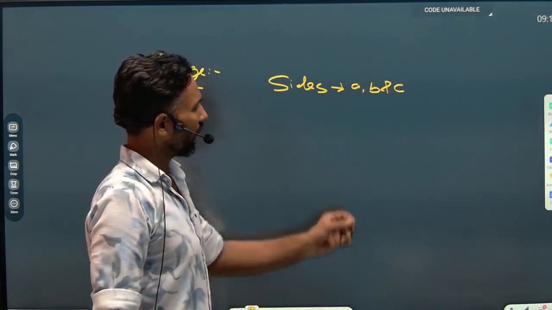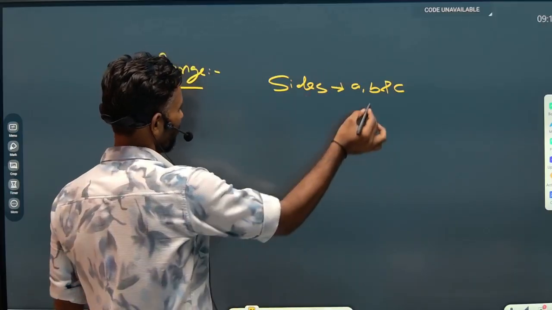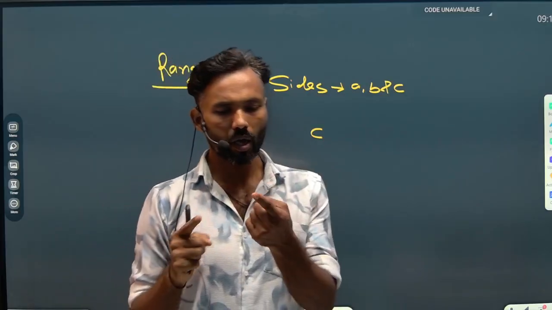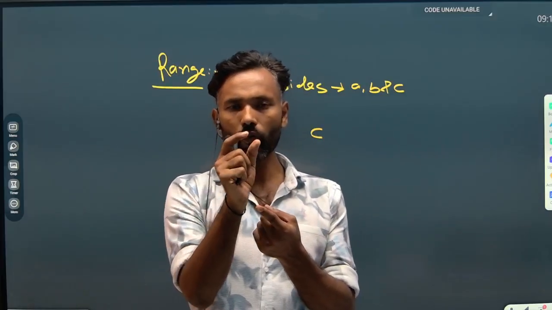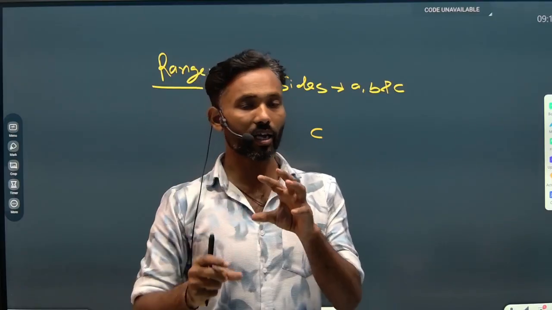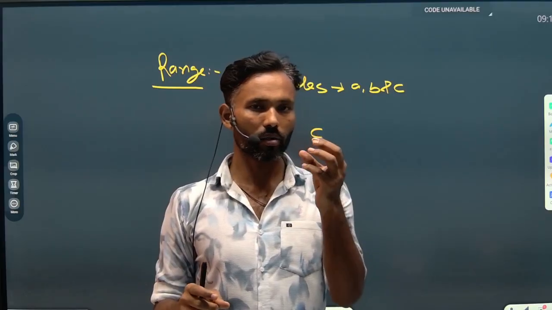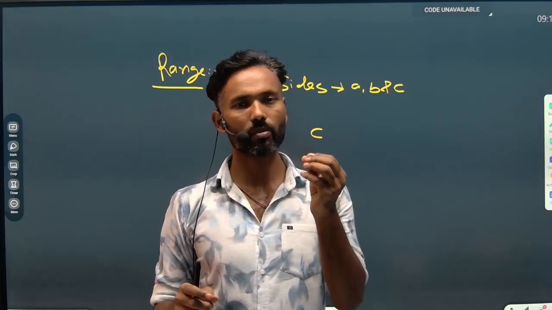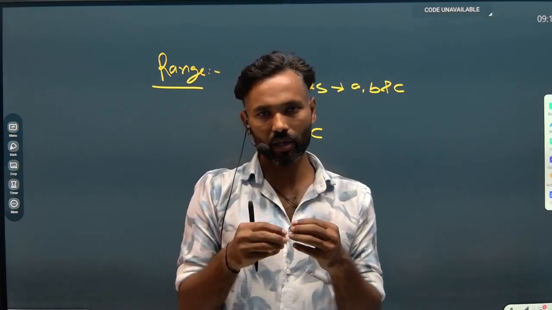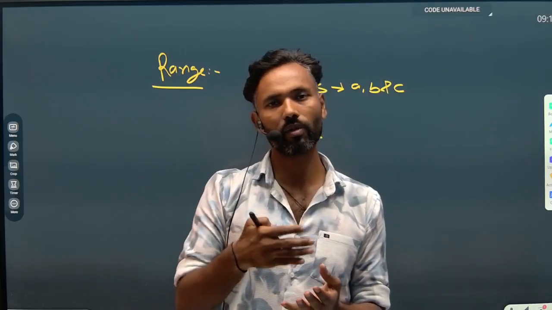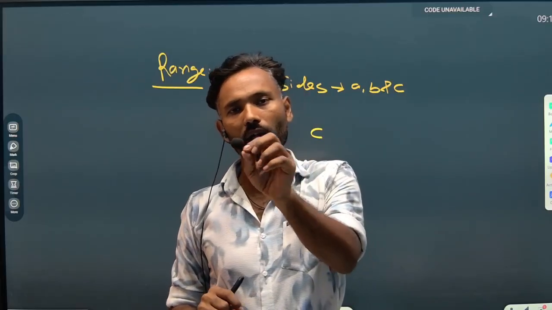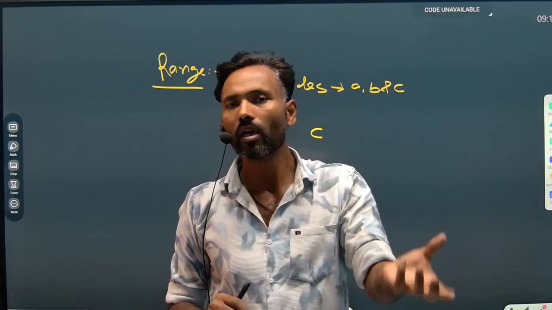If I talk about the side C, we discussed two conditions. The first condition was that the sum of any two sides of the triangle must be greater than the third one, and the second condition was that the difference of any two sides must be less than the third one. In other words, a single side of the triangle must be greater than the difference of the two remaining sides.